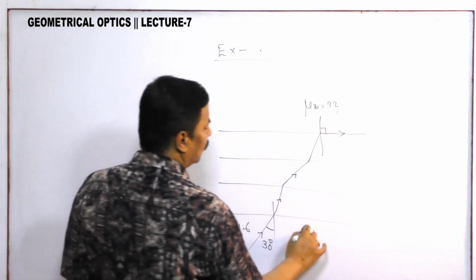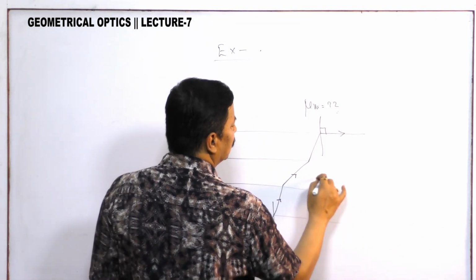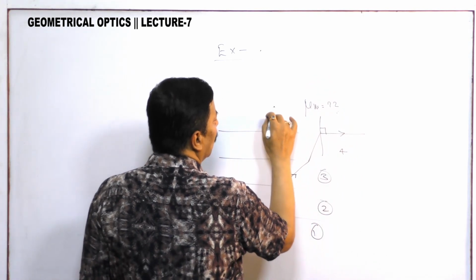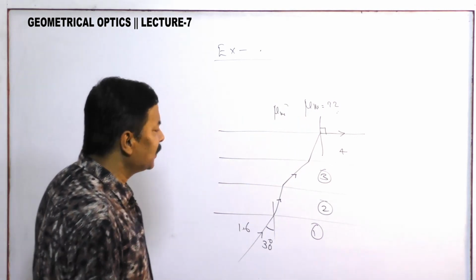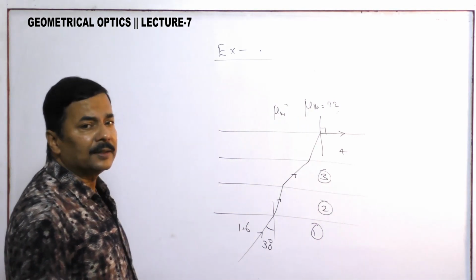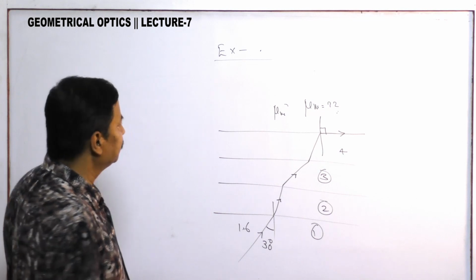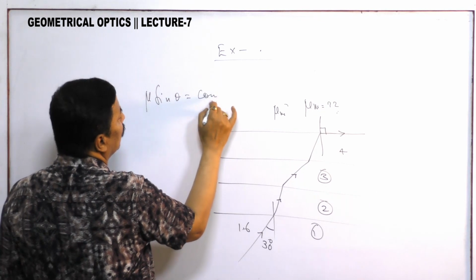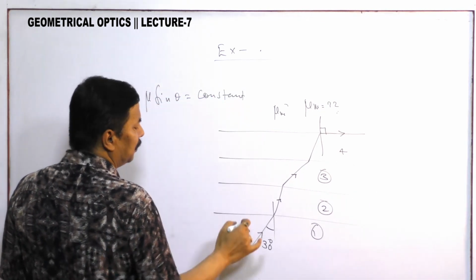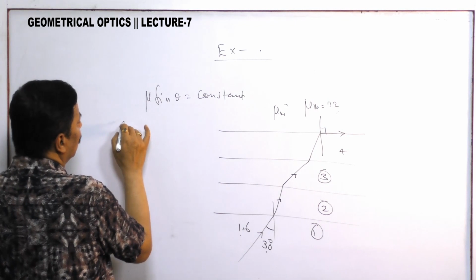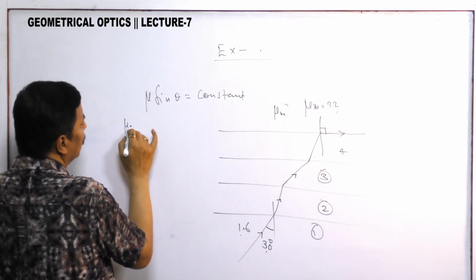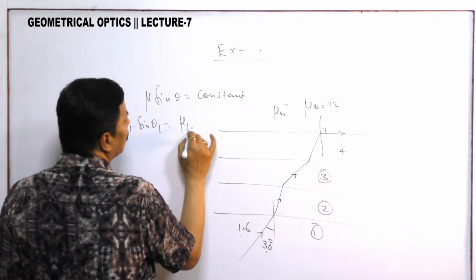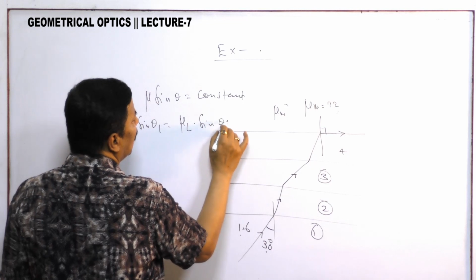Different media are there, 1, 2, 3, 4, like that, and this is your mu m. Mu m is the medium. Now in this situation we want to apply the same Snell's law. What is that? Mu sine theta is equal to constant. That means mu first into sine theta 1, mu last into sine theta last.